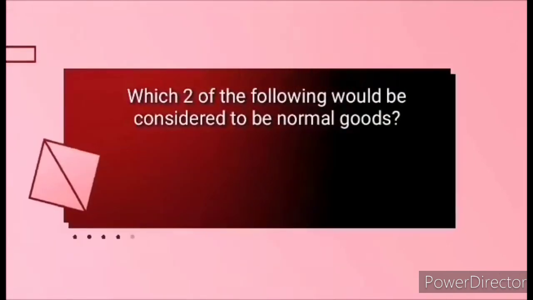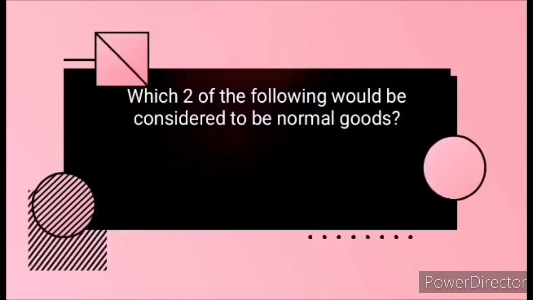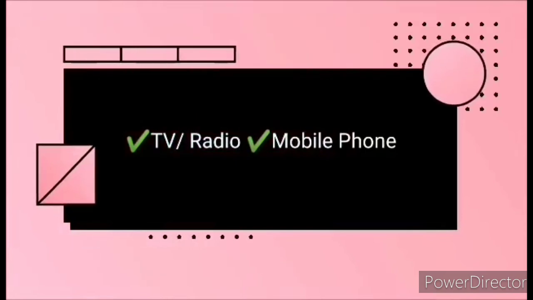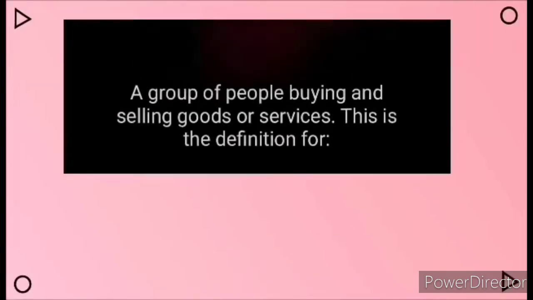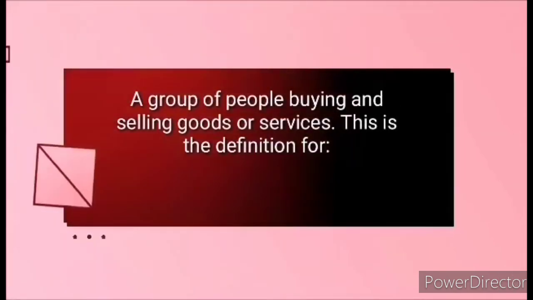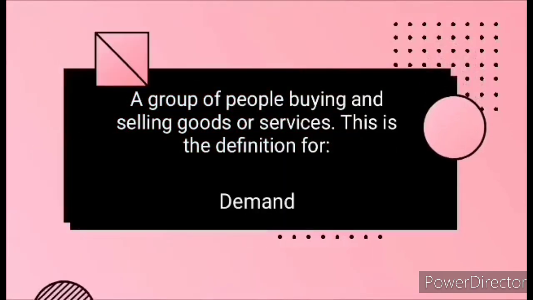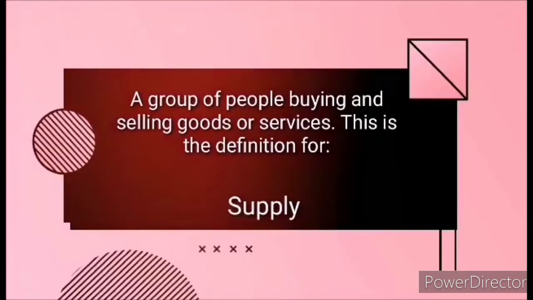Third, which two of the following would be considered to be normal goods? A. TV, radio, and mobile phone. B. Public bargain and transport goods. The answer will be A. TV, radio, and mobile phone. You guys got the correct answer. Fourth, a group of people buying and selling goods or services. This is the definition for A. Demand, B. Equilibrium, C. Market, and D. Supply.